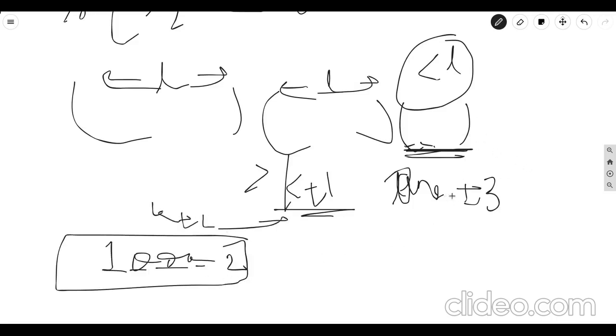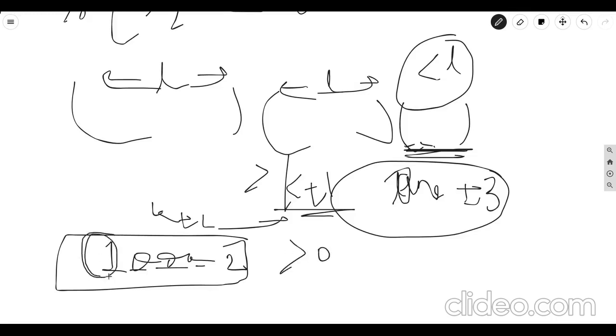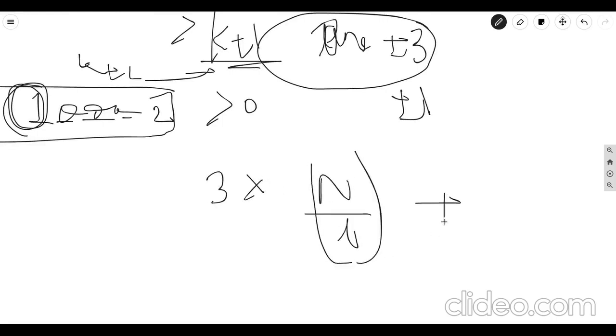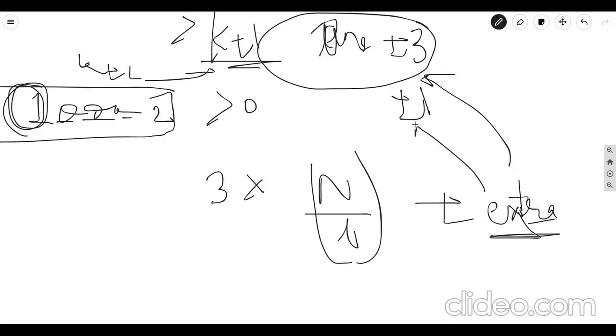So if our remaining part is greater than k plus 1, we add 3, or if it is just greater than 0, we add 1. So the answer will be 3 times n divided by the unit length, plus this extra, depending on whether it will be plus 3 or plus 1.